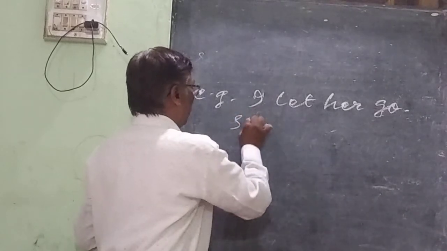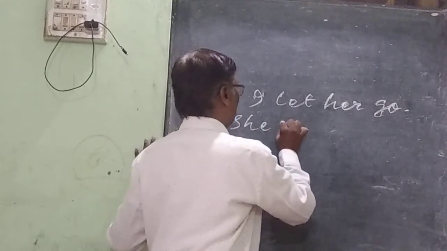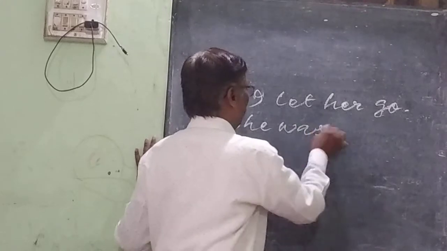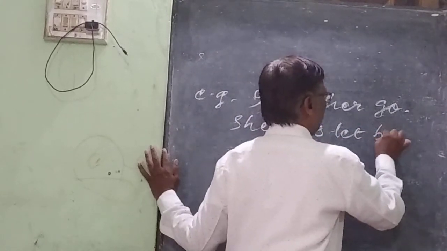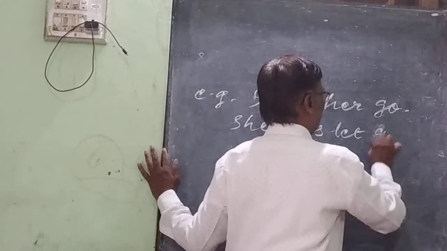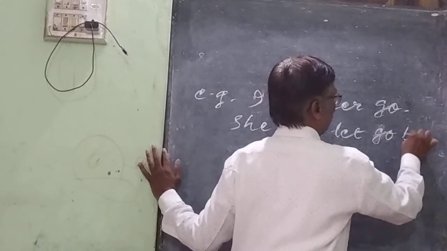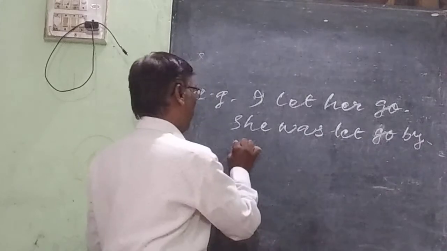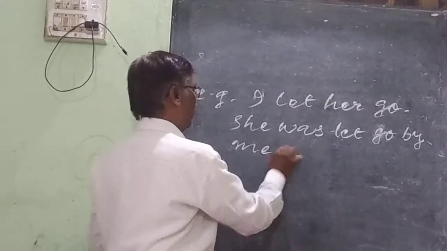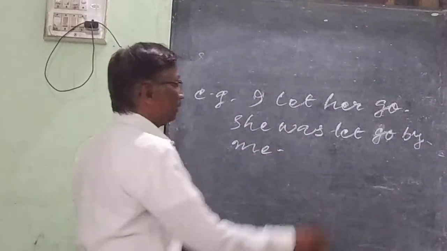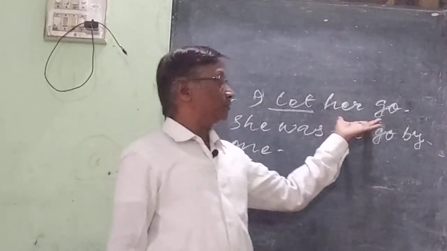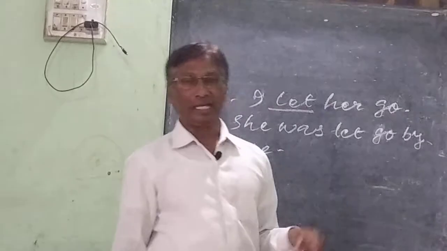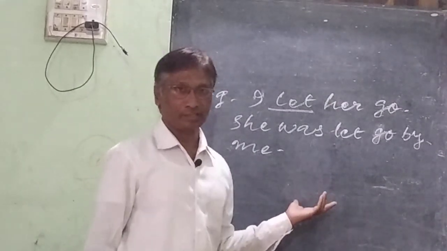She was let go by me. This way, with the verb let, the bare infinitive is used in both active as well as in passive voice.